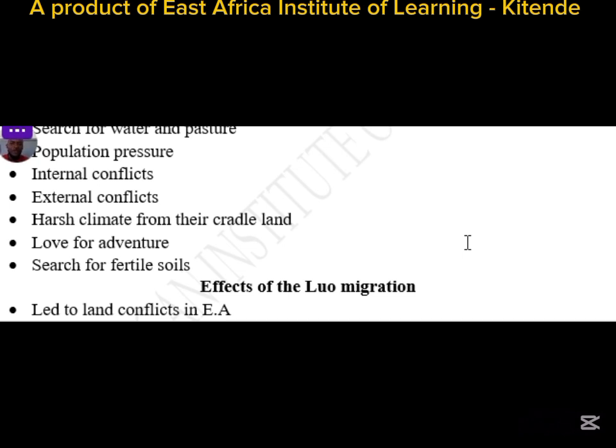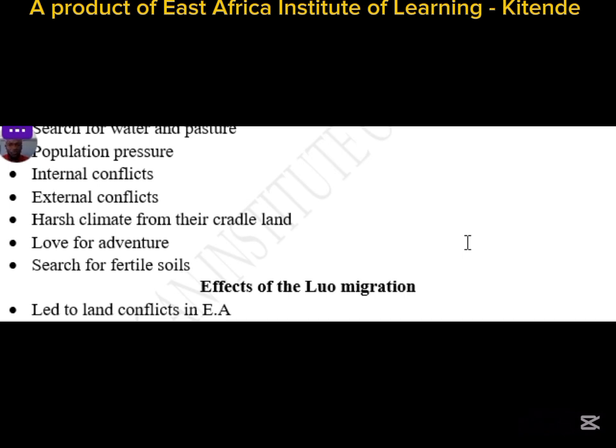Another internal conflict within the Luo themselves. The Luo themselves used to fight each other internally. When we talk about internal conflict, those are the conflicts within. So the Luo themselves, inside them, as a group, had conflicts. So they were looking for a conflict-free area, and that was East Africa. This made their migration to East Africa inevitable.